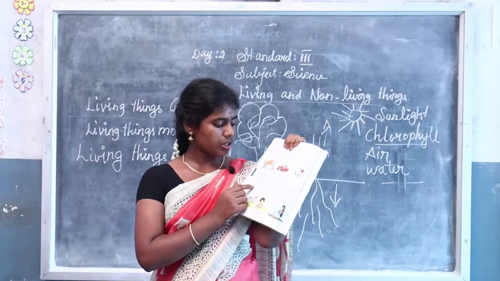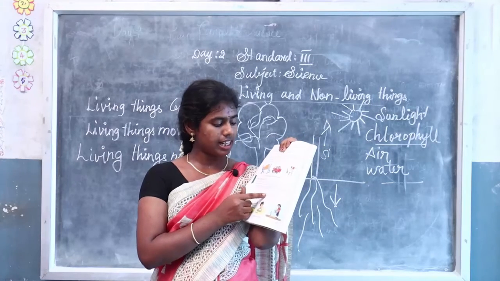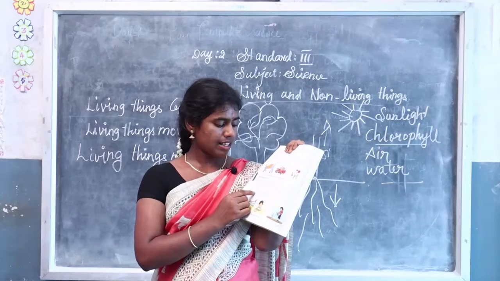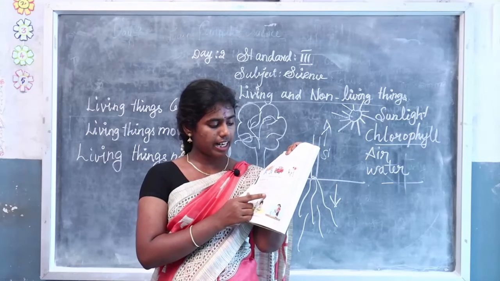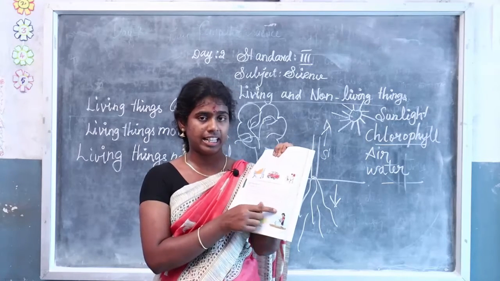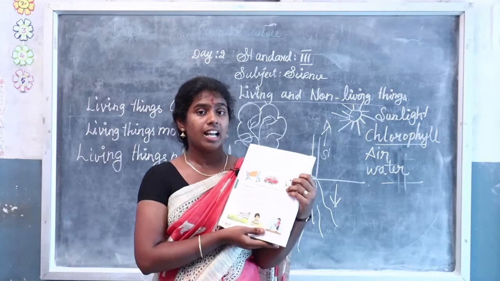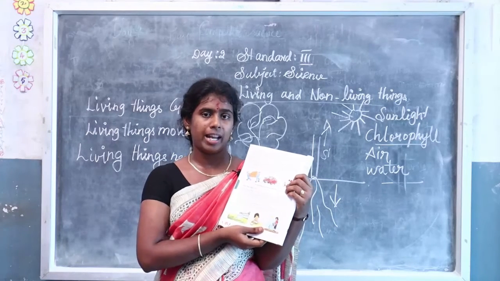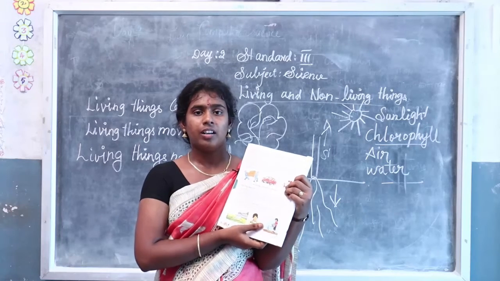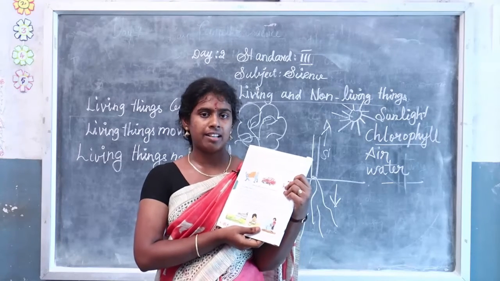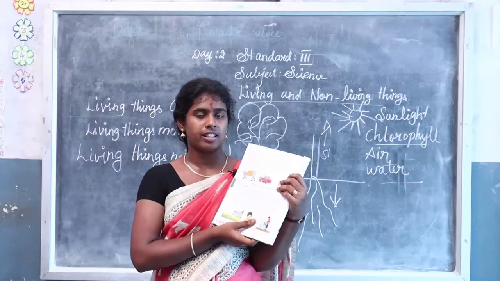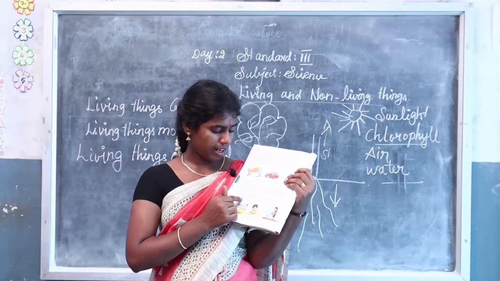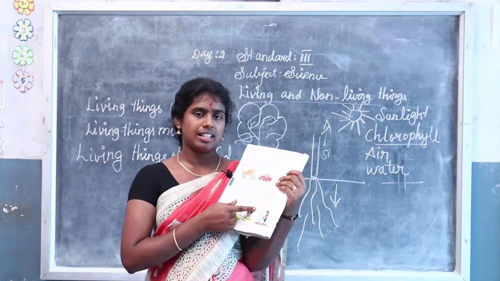Yes, plants also feed and get rid of waste materials. All green plants make their own food in the presence of air, water and sunlight. The green leaves are like a factory, because all the time it is the leaves that make food for the plant. Which is the factory of the plant? Leaves. Leaves are called the factory of the plant. They make food for the plant. You will learn more about this later.